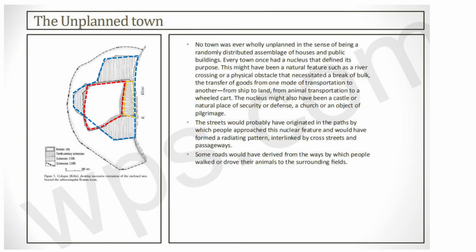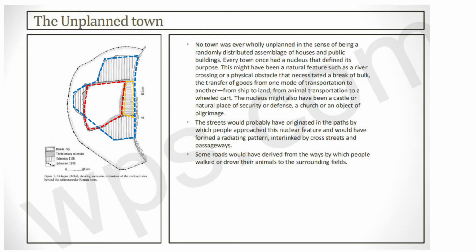If you can see in the last point, it says some roads would have been derived from the ways by which people walked or drove their animals to the surrounding fields. So agriculture was going on. Then after that comes the blue part, the blue fencing line which I've marked, which creates the extension of the 11th century.